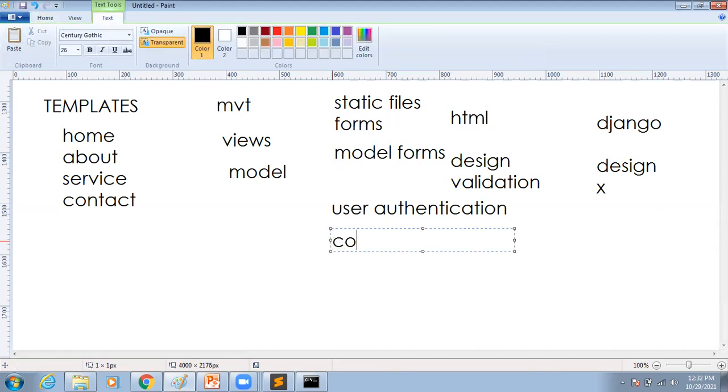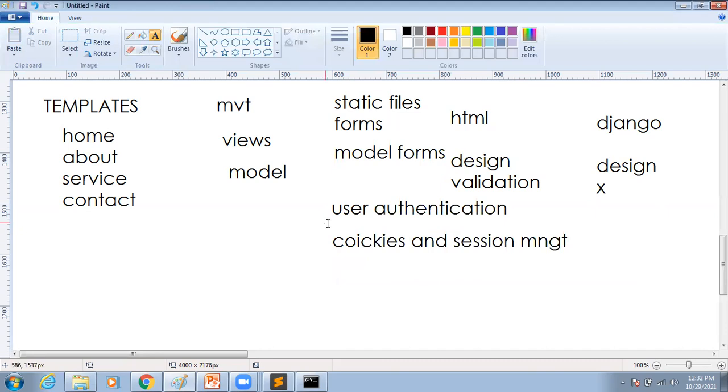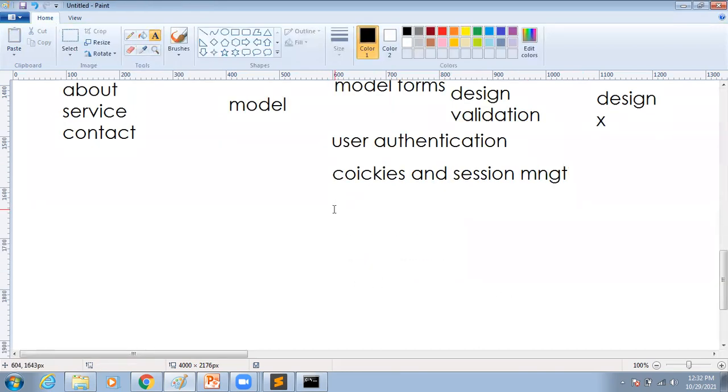And after that, we are going to discuss cookies, and in the same way the session management concept also. Why? Because for example, I went to the Amazon website and added multiple products, but I didn't purchase. After 5 days also they will be there, but after a few days they are automatically removed. Why? Because in the background they work with cookies and sessions only. So by using session management, we are going to develop a shopping cart also. Like this, there are a number of applications and different concepts.